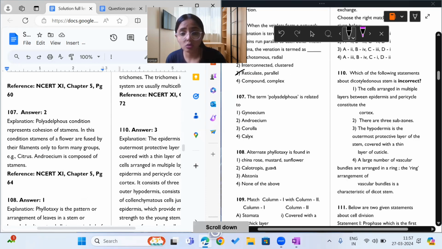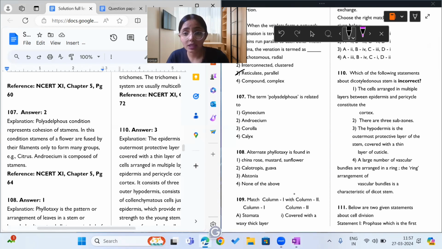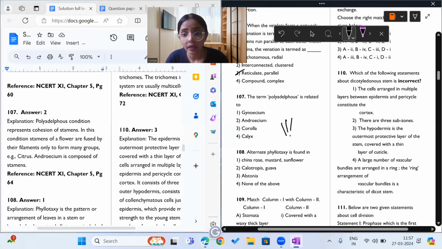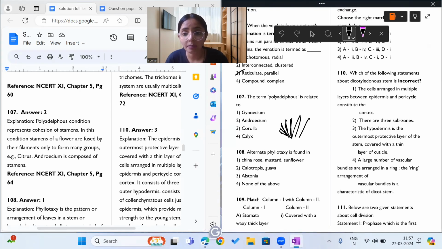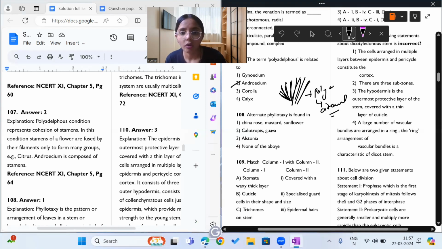Okay, moving on to question 107. What does it say? It says the term polyadelphous is related to. Polyadelphous means multiple joined androecium, multiple joined stamens. So when multiple joined stamens are present in a flower, this flower is said to be polyadelphous, and this is seen in citrus. So this term polyadelphous is related to androecium. So the answer to question 107 is option number 2. I hope it is clear to you.